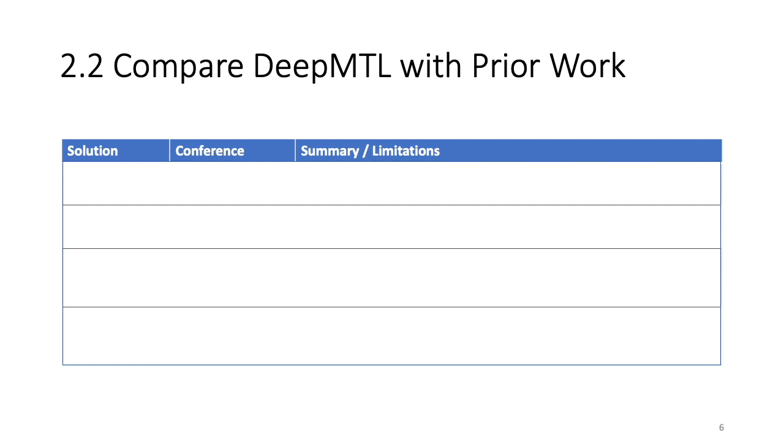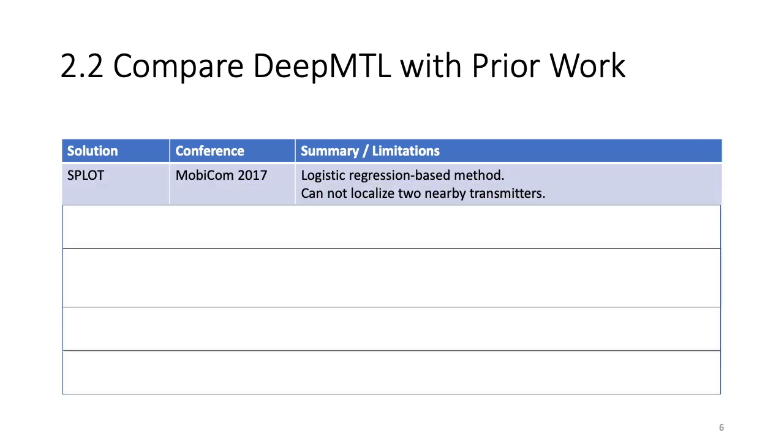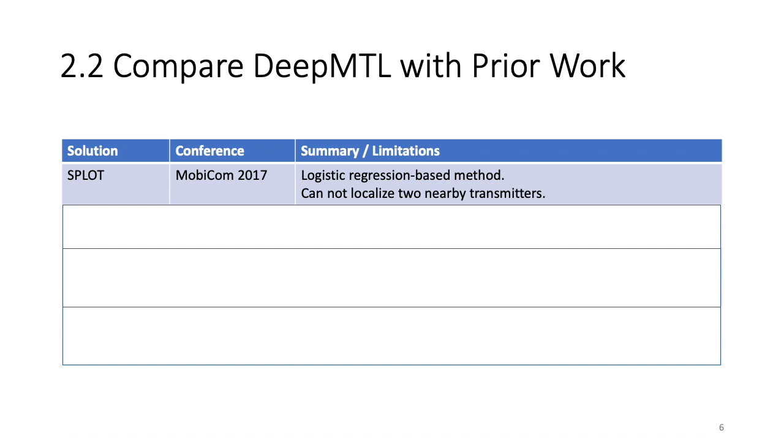Now let's compare our DeepMTL with the prior work. The first one is Splot from Mobicom 2017. It is a logistic regression-based method. The limitation is that it cannot localize 2 nearby transmitters.